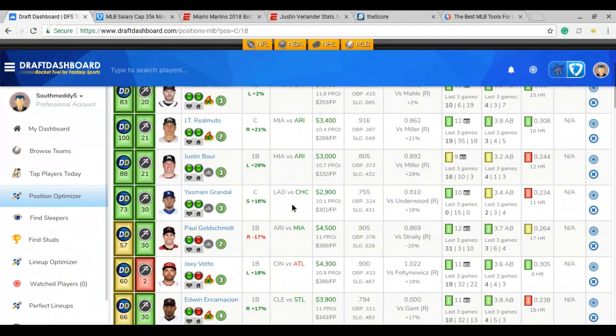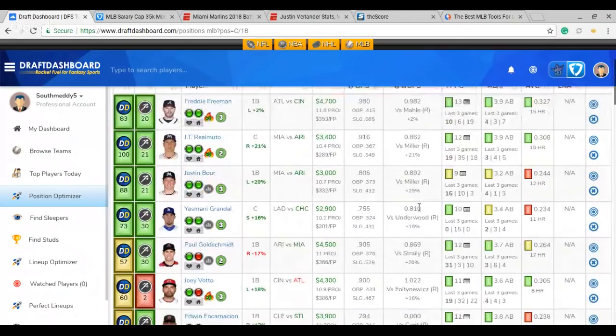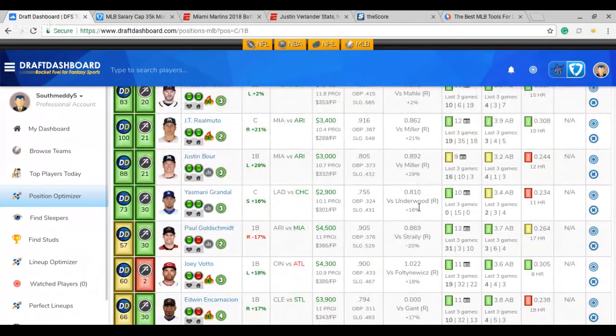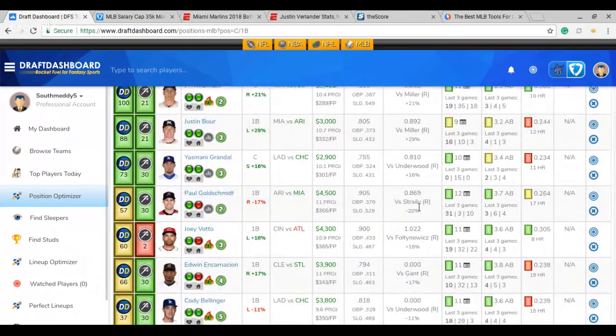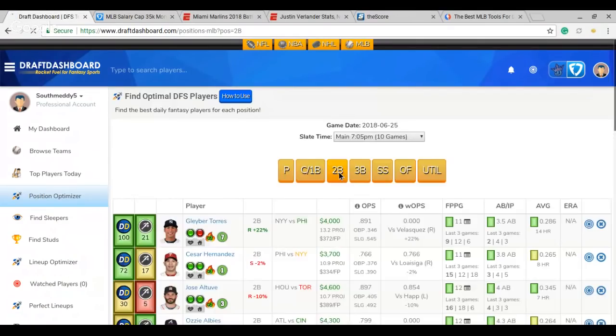If you need someone a little bit cheaper, Yasmani Grandal, I love him. Like I said, Cubs brought up Underwood here. Down in AAA, lefties hit Underwood very well, so I don't mind Grandal. Kind of in a GPP spot, boom or bust play there for home runs. Hits righties very well. Home run wise, average is not looking good, but he hits home runs pretty well against righties. Goldschmidt, if you want to put him in there, Straley's been trash. Don't mind maybe a little Arizona stack if you want to go that way. If you want to stack Cleveland, like I said, I'm not sure how that weather is looking, but if it looks fine, maybe stack them.